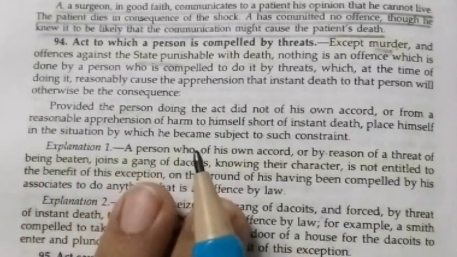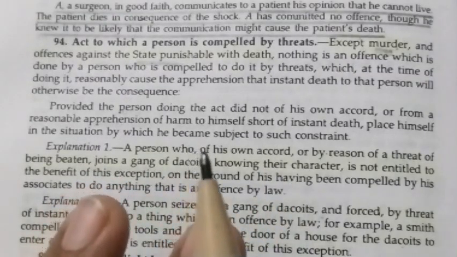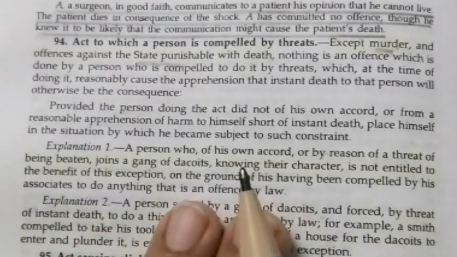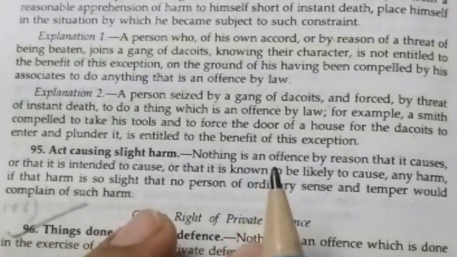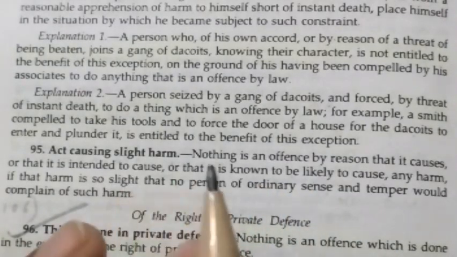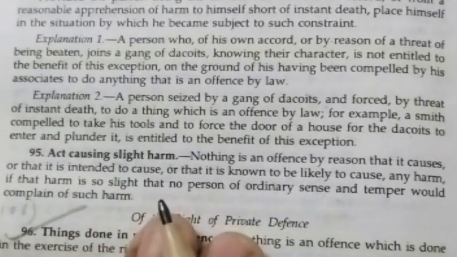Protecting a third party is also there. Suppose someone intervenes to protect someone being attacked and uses reasonable force to prevent the assault, their actions are also justified. So nothing is an offense which is not intended to cause harm, and the harm is so slight that no person of ordinary sense and temper would complain of such harm.